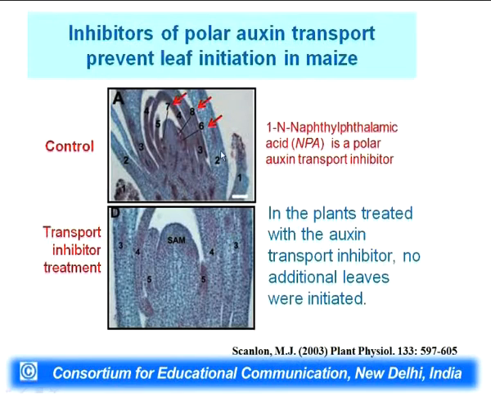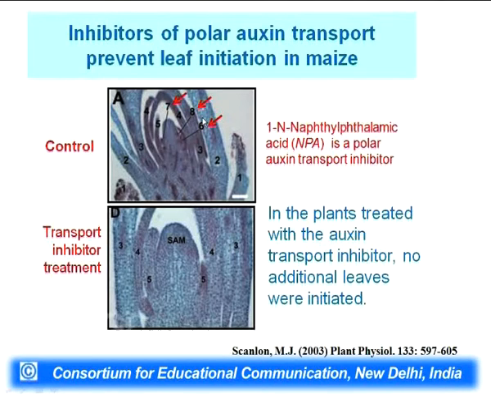This is another very interesting experiment on maize plant. On the top plant you can see a maize shoot apical meristem. The very center where the mouse is placed is the shoot apical meristem, and there are many leaves shown in the sides which are also numbered, and in this picture you can see up to 8 leaves.